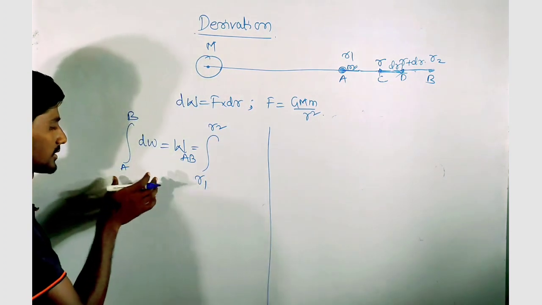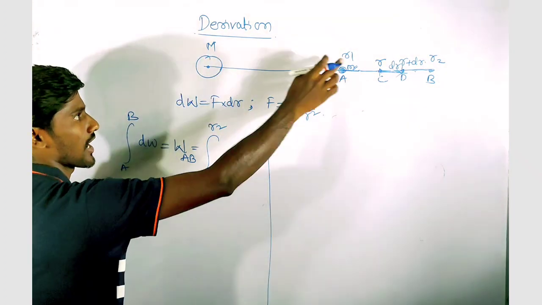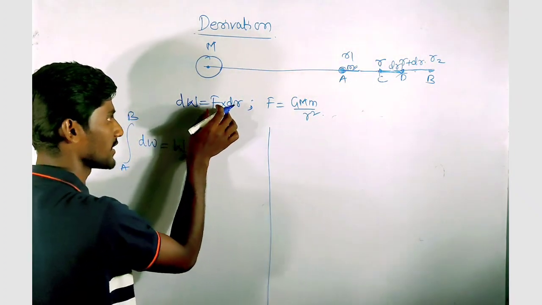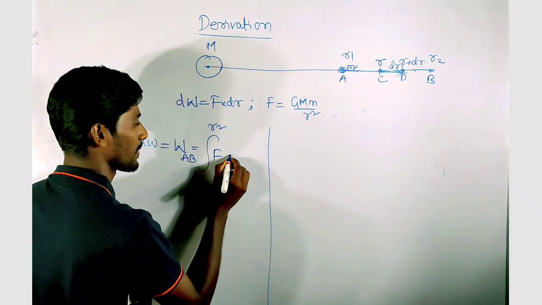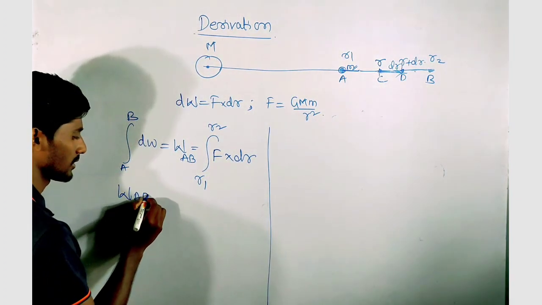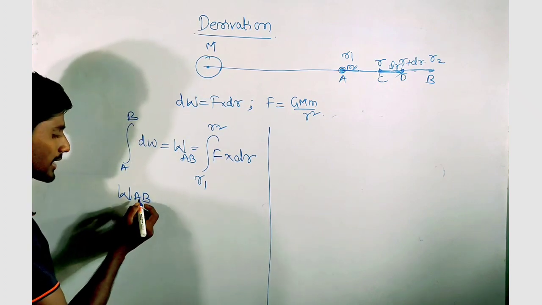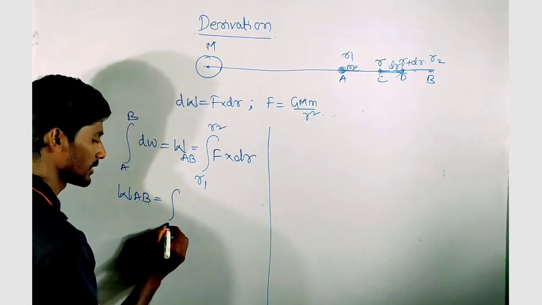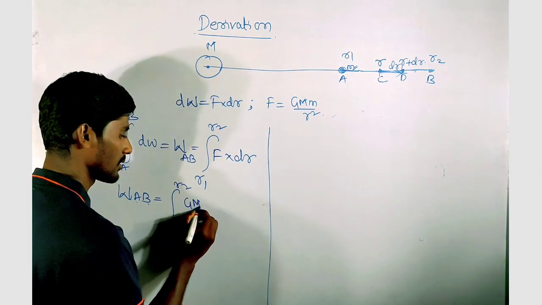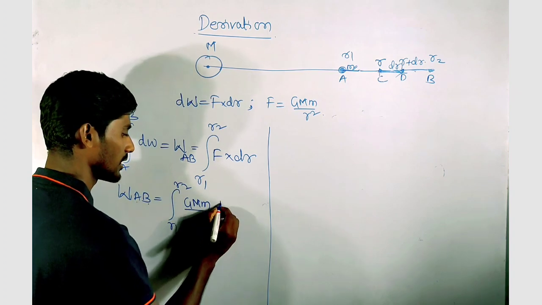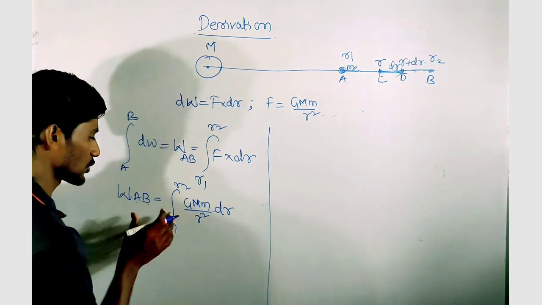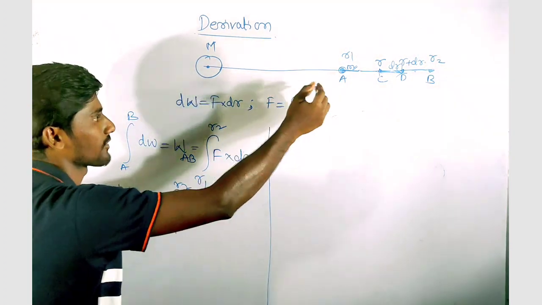A is at a distance of R1, B is at a distance of R2, and the force into dr. So W AB, the total work done to displace the particle from A to B, is equal to the integral from R1 to R2 of G M m by R square dr.